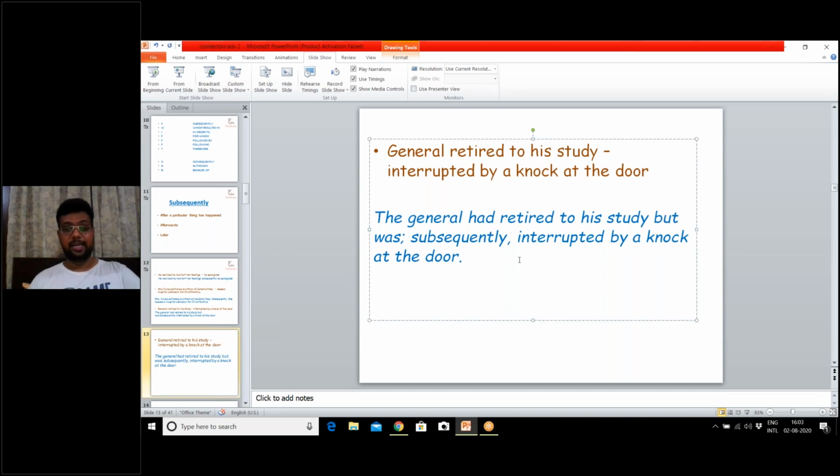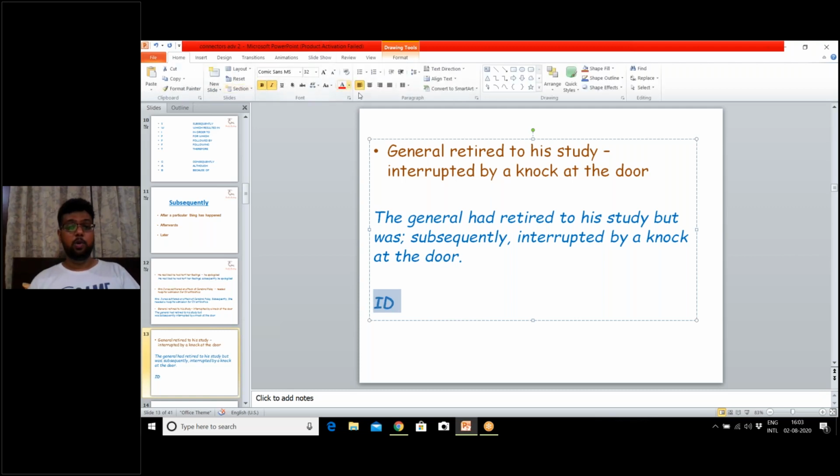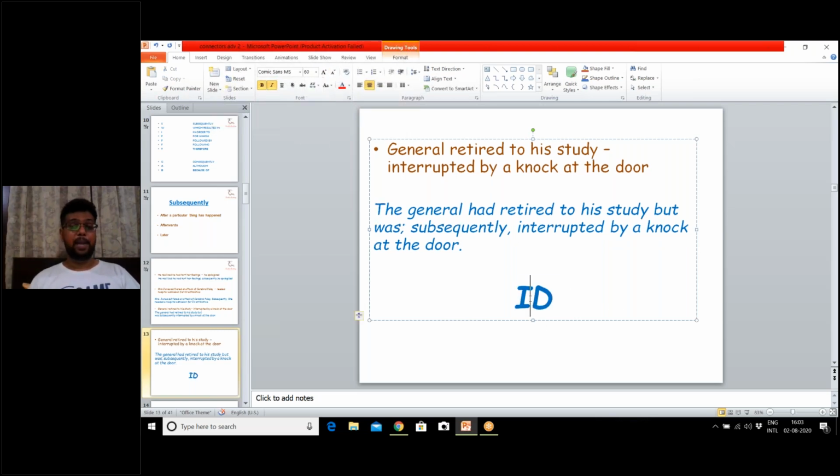Why? Because this sentence is of the form ID. I told you that whenever we have ID, we do not place a comma in between. Now, why is this sentence in the form of ID? Because the general had retired to his study is the first clause, an independent clause. This is I. Please be very focused here.